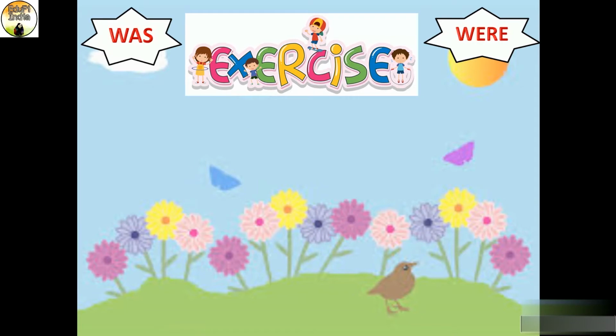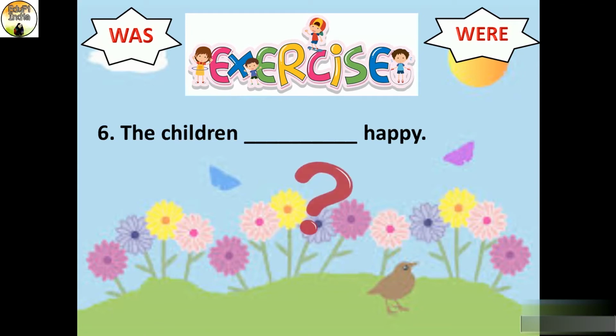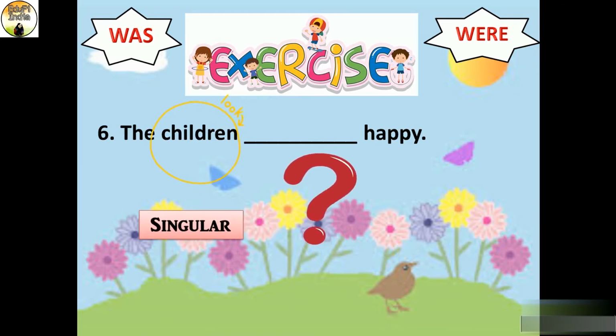Now see the next one. The children dash happy. What should we use here? Was or were? Look at the subject. Is subject singular or plural? Yes, the subject is plural because there is not one child. There are many children. Mind it, students. Child is singular and children is plural. Sometimes students think that the word children has no s or es, so it is singular, and children's is plural, but there is no word like children's.